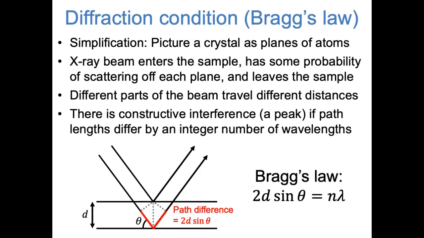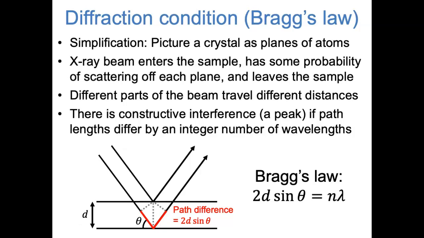We know that the X-ray beam came into the crystal with all of its peaks lined up. And what we want to know is whether the X-ray beam also leaves the sample with all of its peaks lined up. That's what would result in constructive interference. That's what would result in a bright spot in our X-ray diffraction pattern.